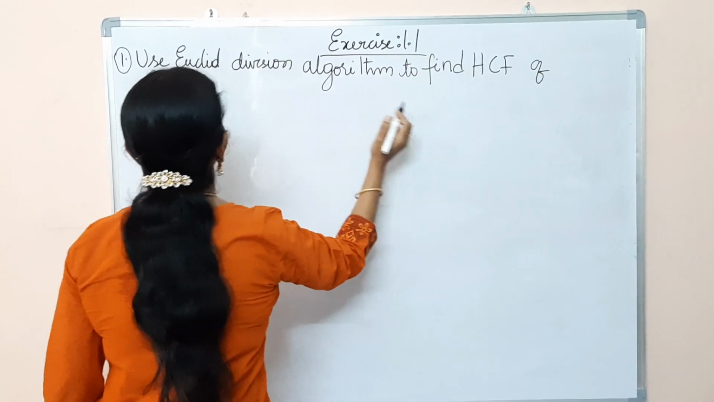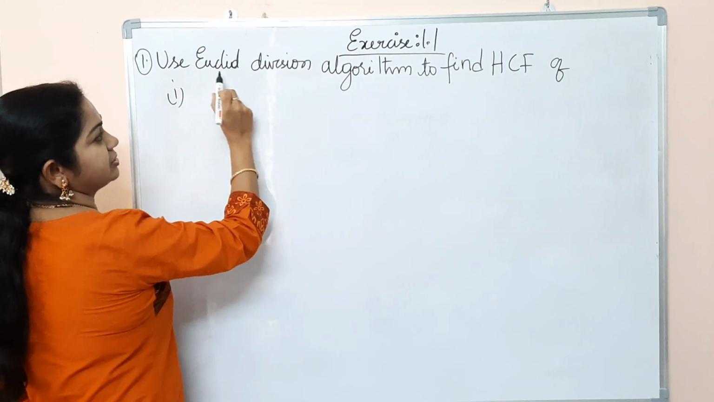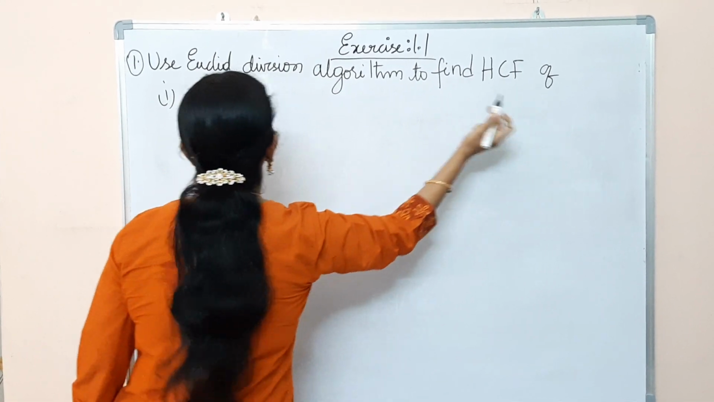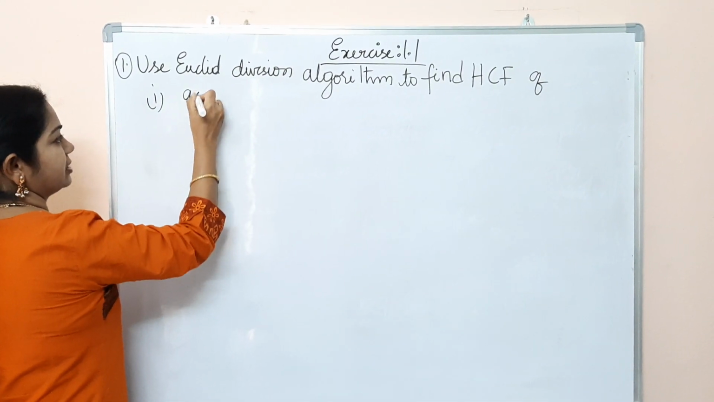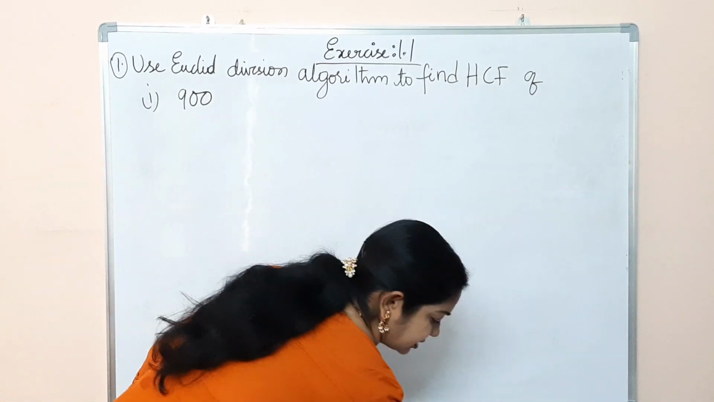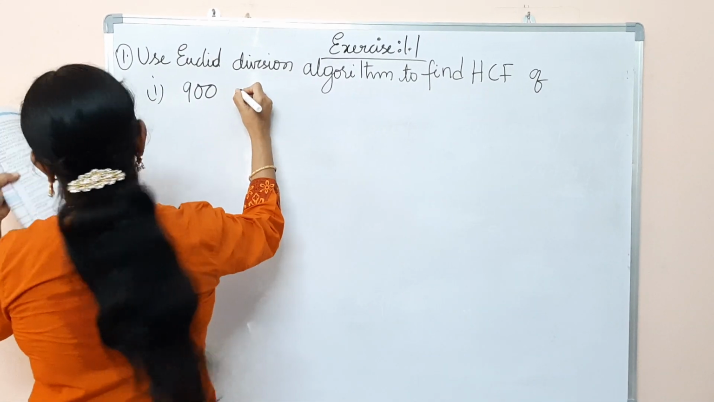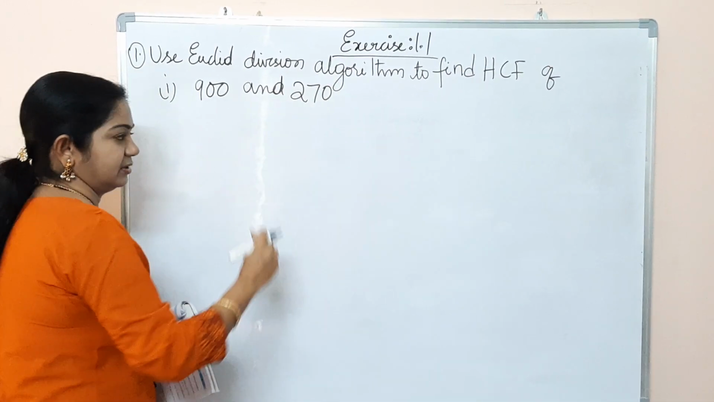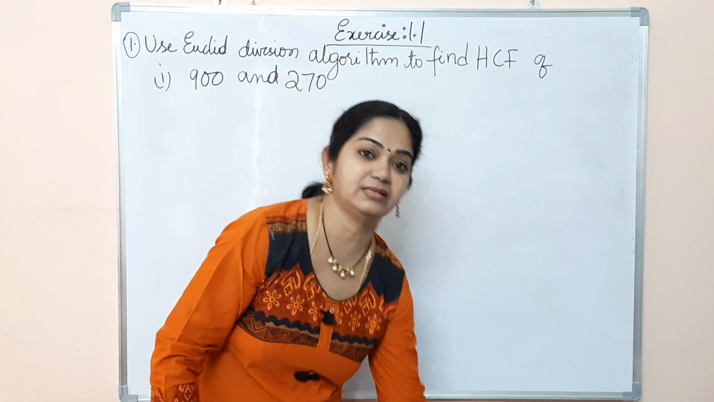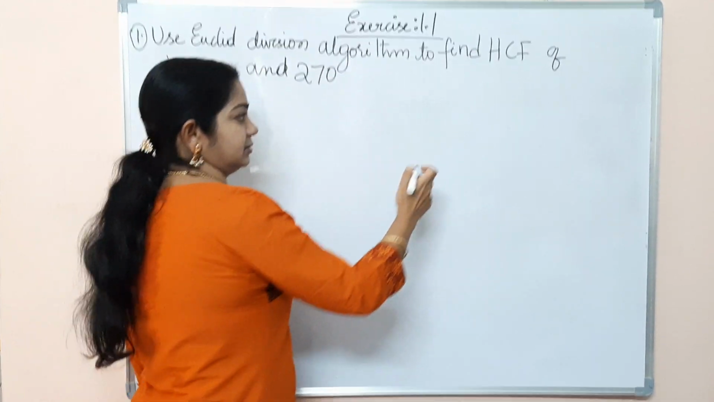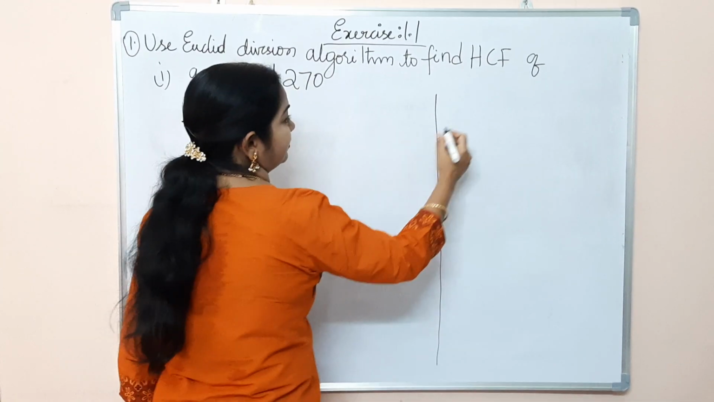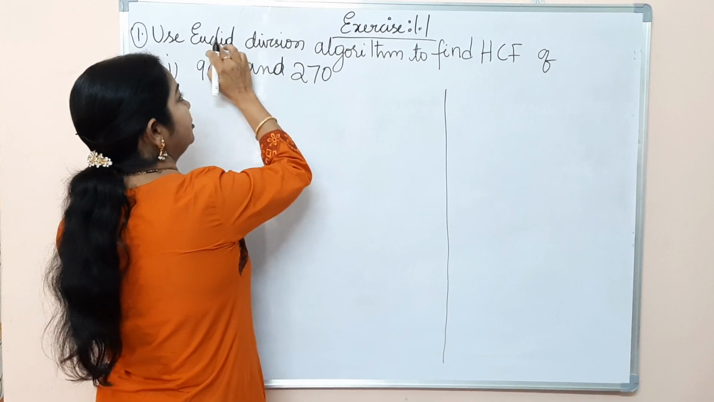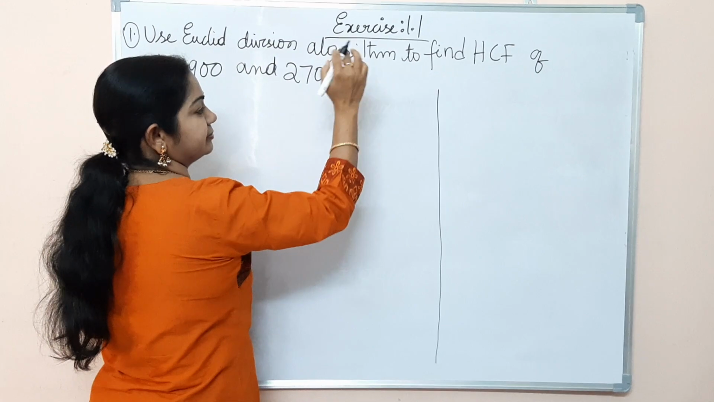In exercise 1.1, use Euclid division algorithm to find the HCF, highest common factor, of the following numbers. The first one is 900, see the textbook, 900 and 270, to find the HCF. So you have found the HCF in your previous classes, in 6th class, how to find the HCF of two numbers. But here we need to use the Euclid division algorithm.